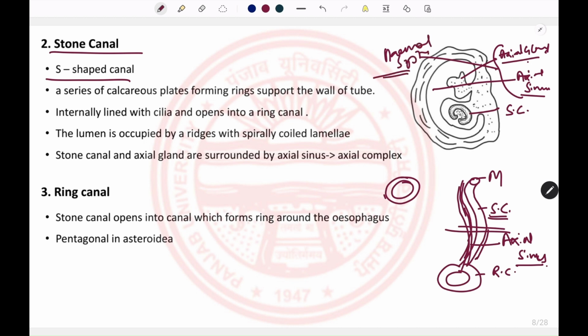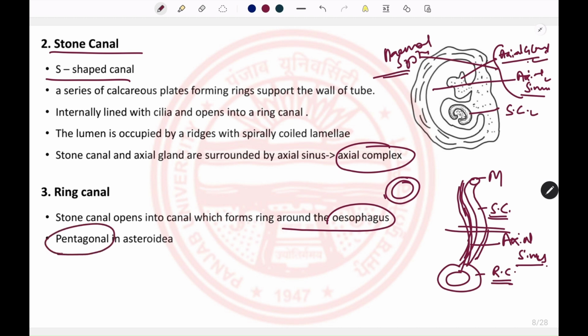We are going to see this hemal system in the case of circulation. This axial gland, axial sinus, and the stone canal form the axial complex. And this stone canal opens into the ring canal, which surrounds the esophagus. In the case of starfish, this ring canal is pentagonal in shape.